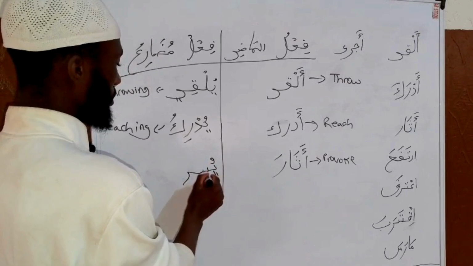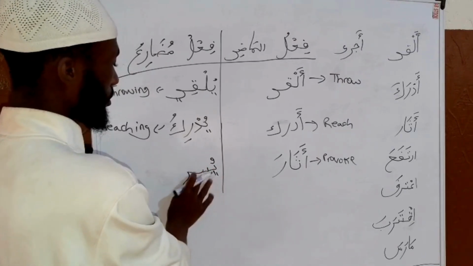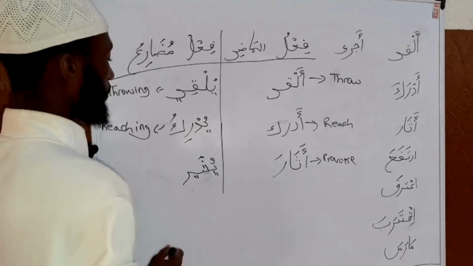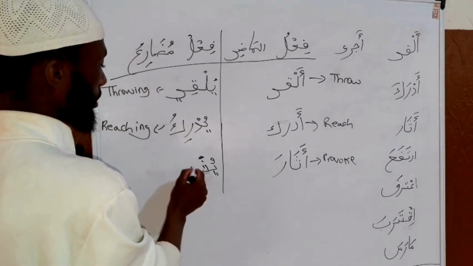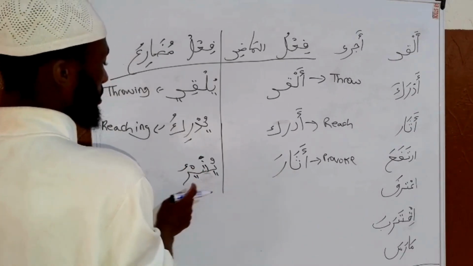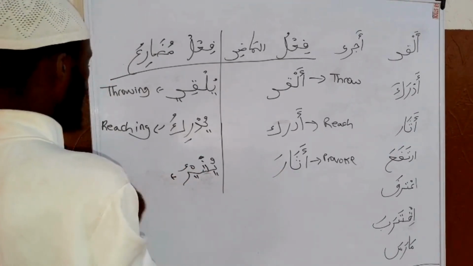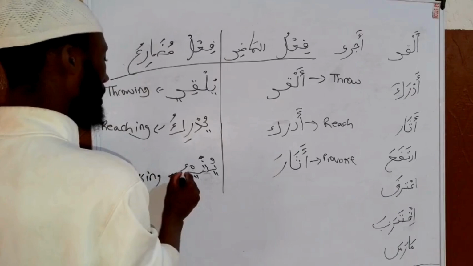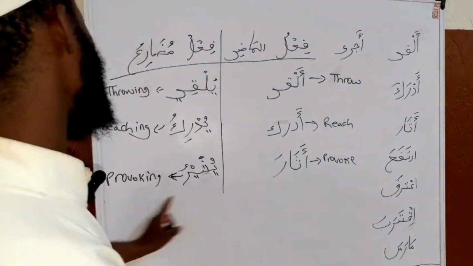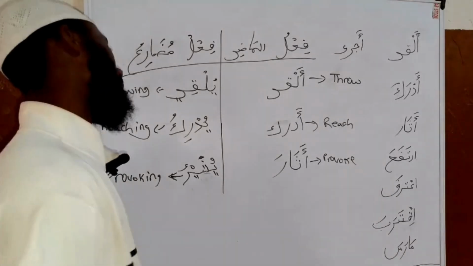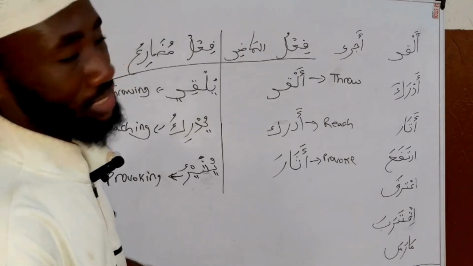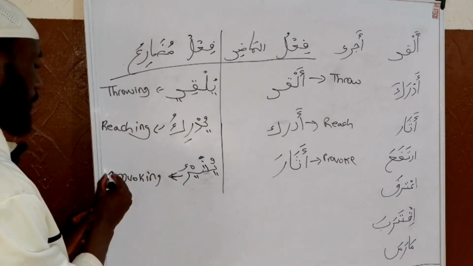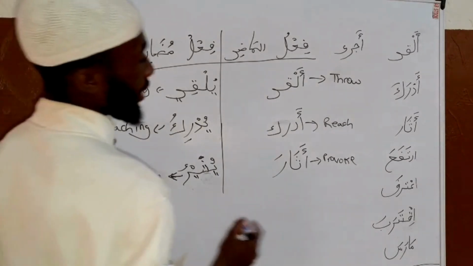That's yuthiru. Athara, yuthiru. That is what? Provoke. Then this is provoking. That is athara, provoke. Then yuthiru, which is provoking. Athara, provoke, that is fi'l madi, past tense. Then we have the present tense, which is provoking.